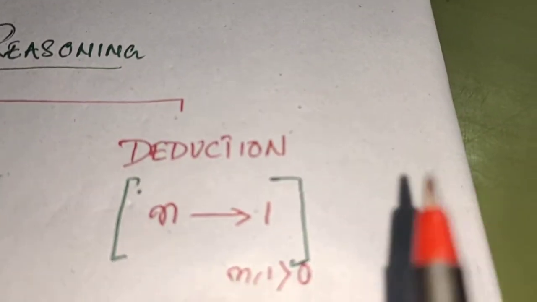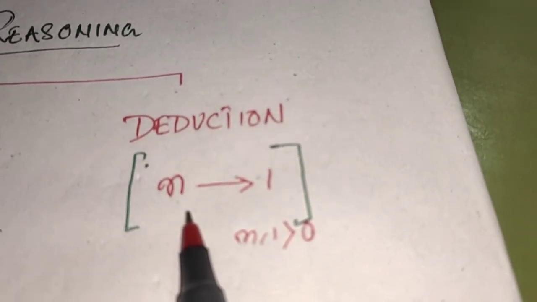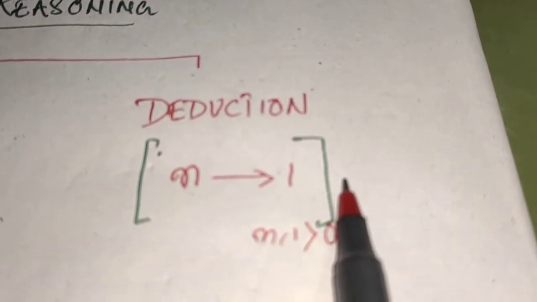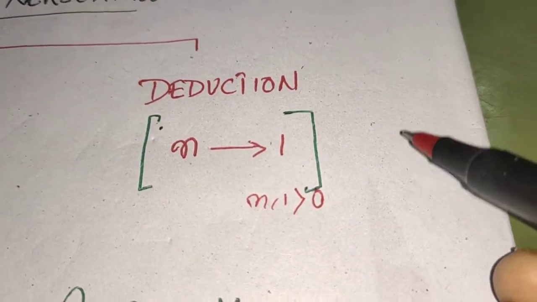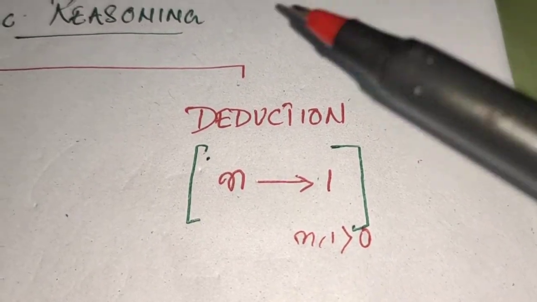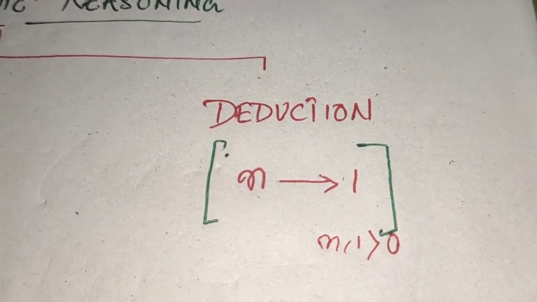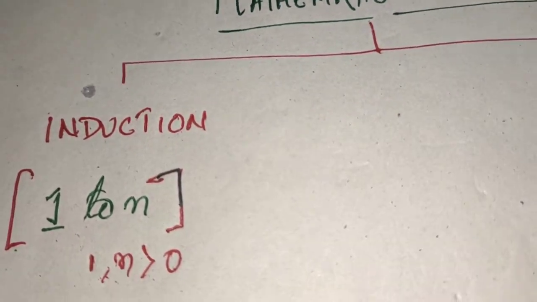Now let us discuss deduction. We have already done deduction. Deduction is the process where we learn that if any value is true for several values, that means n values, it is also true for 1. So n and 1 are both greater than 0 here also. In deduction, we divide, we subtract, we add; all these processes come under the deduction method. Mathematical deduction is something we have already done from childhood, and mathematical induction is also somehow done from our early years.